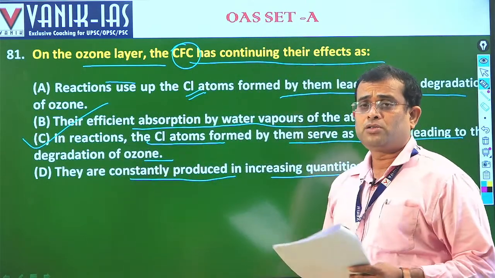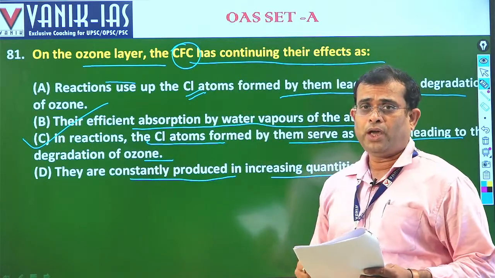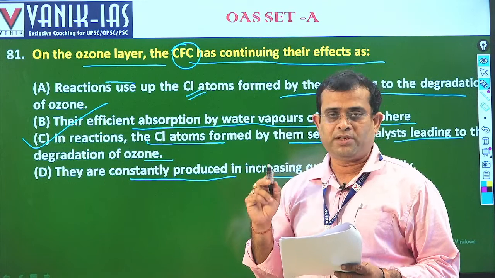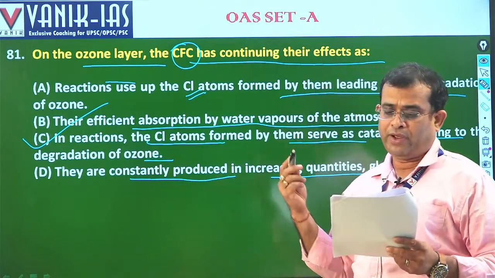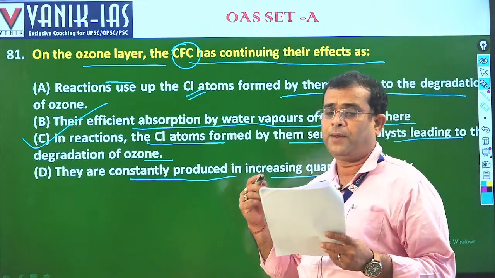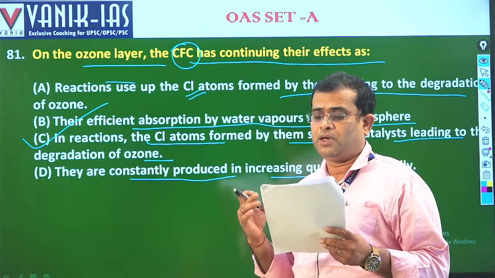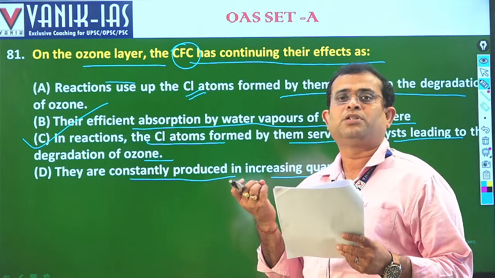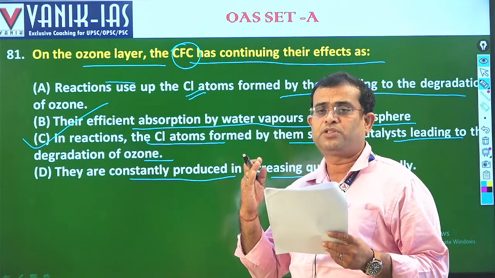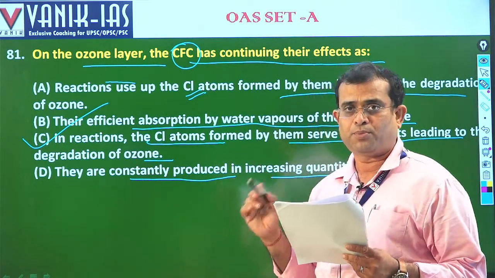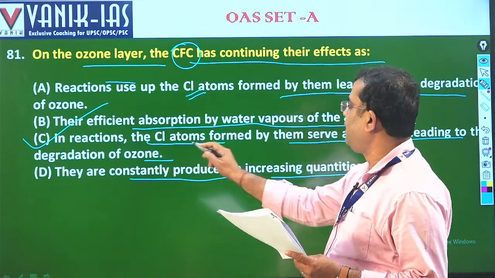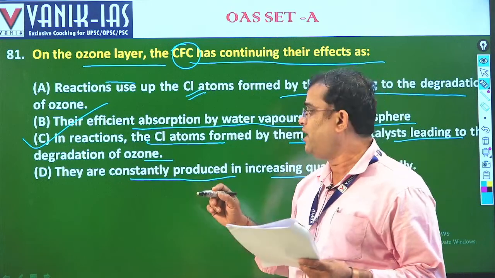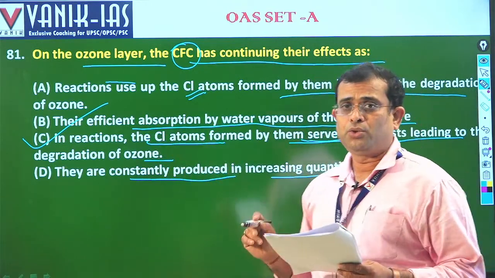Because when CFC, chlorofluorocarbon, chloro means chlorine atom is there. When it reacts in the upper atmosphere with the presence of the sun, the sun rays disintegrate it and chlorine atoms form, and those chlorine atoms act as a catalyst which degrades the ozone.